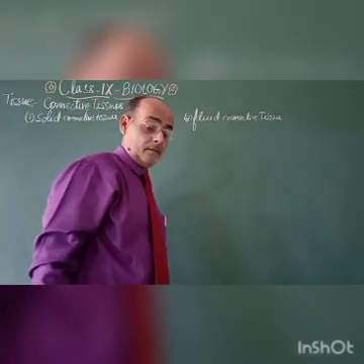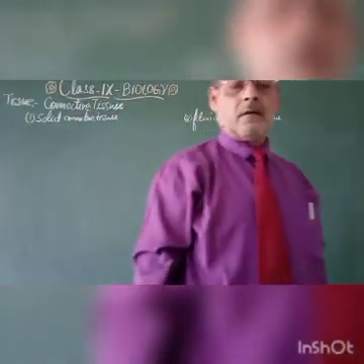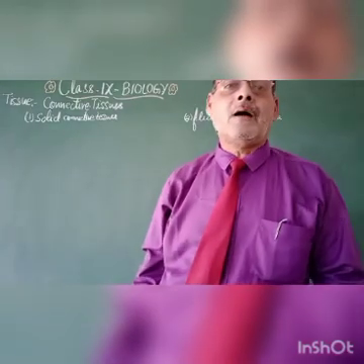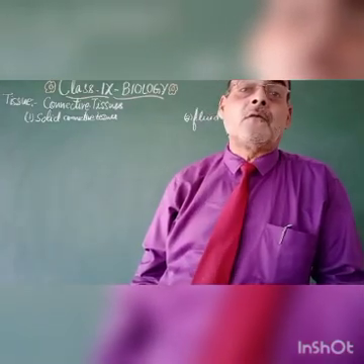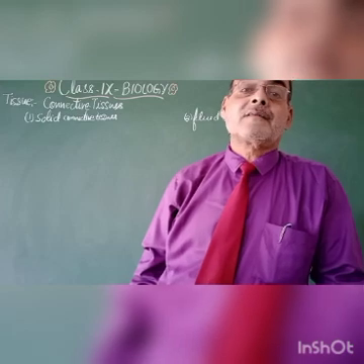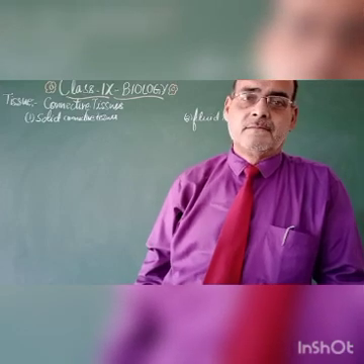First of all, let us see how the solid connective tissue forms the connection between the different parts of the body.